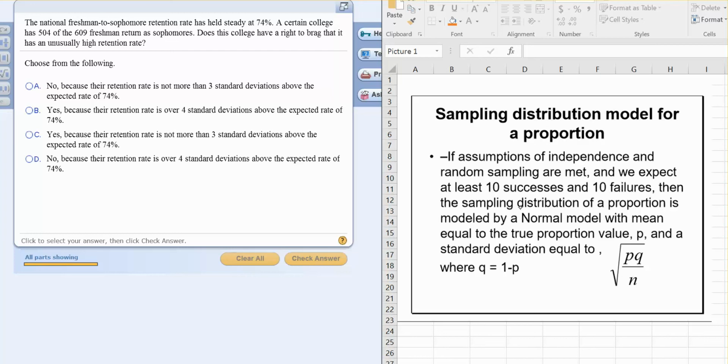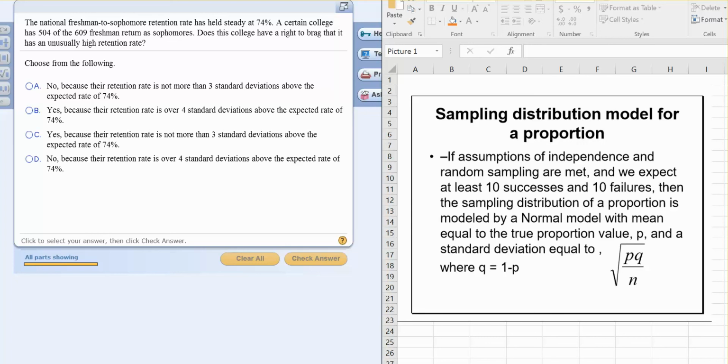We expect at least 10 successes and 10 failures. Well, we have 504 successes because they returned, and there were 609 total, so 105 failures. That's both greater than 10. Then the sampling distribution of a proportion is modeled by a normal model with a mean equal to the true proportion value, which is that 0.74, and a standard deviation equal to the square root of PQ divided by N.